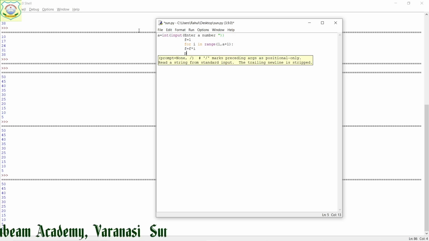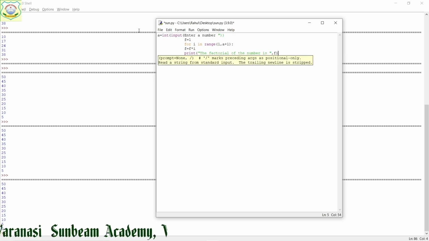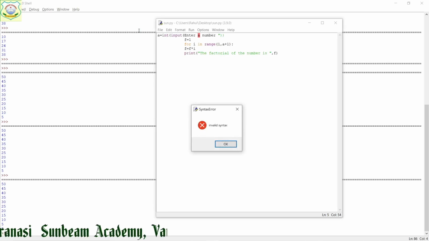We have to print the factorial of the number is, what? The value which we have taken in f. So, I have printed this. Save it, run it.